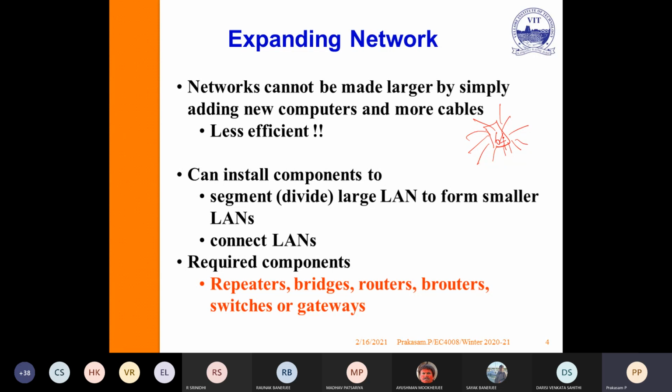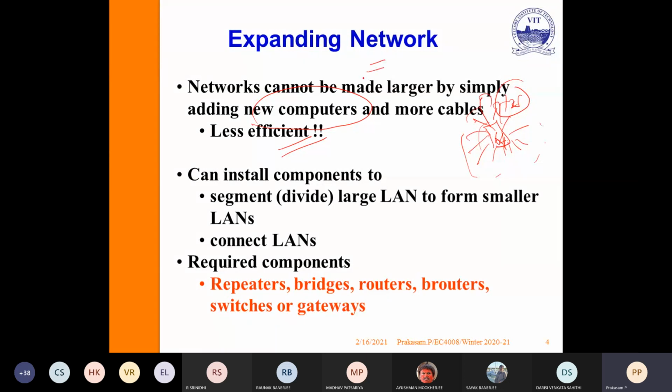Suppose you replace the 64 with 128 in a single network, then automatically a traffic problem will happen. So expanding a single network by adding a large number of new computers reduces the efficiency and increases the traffic.